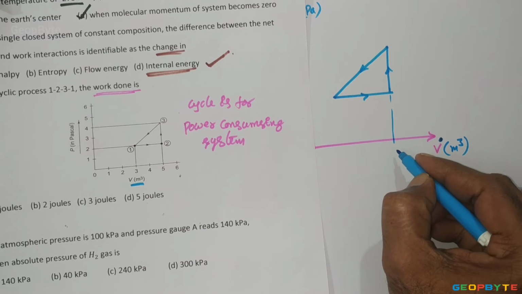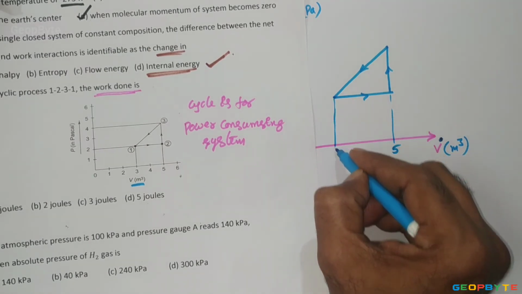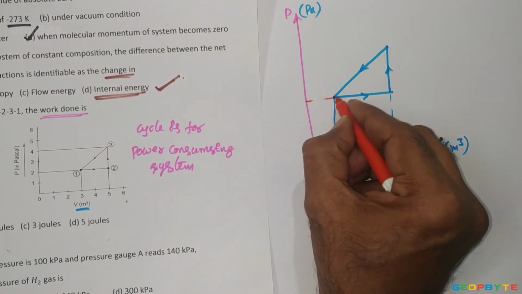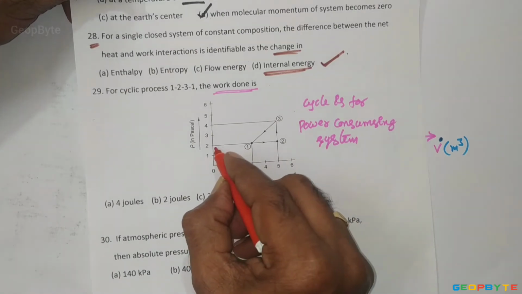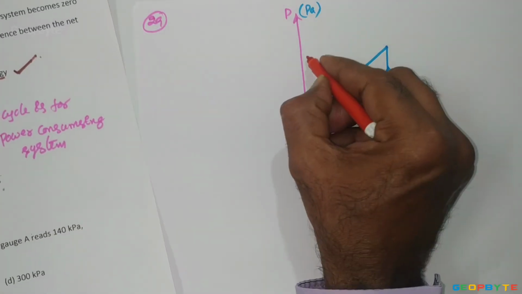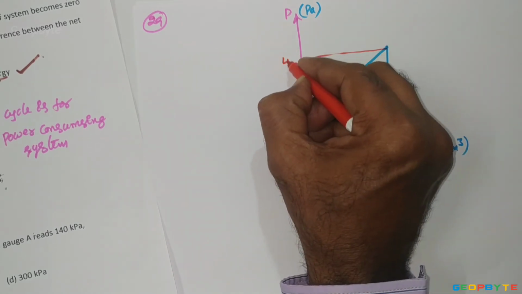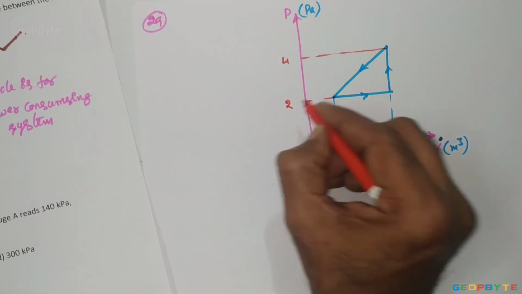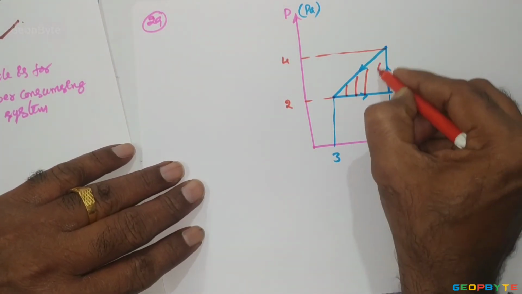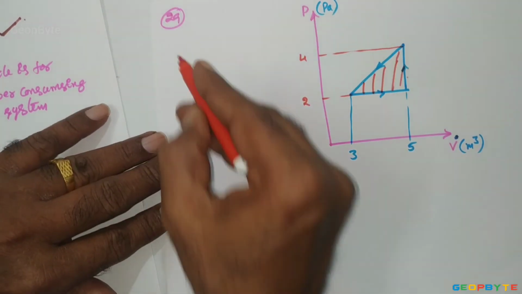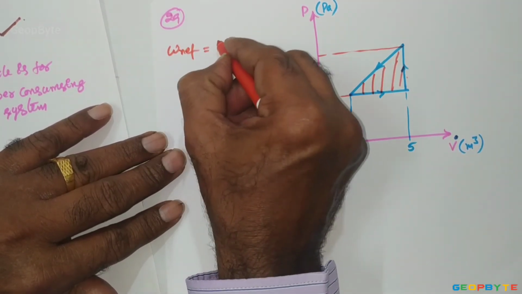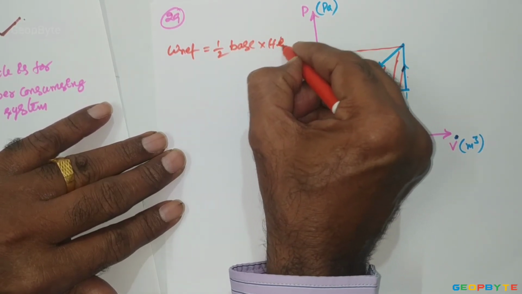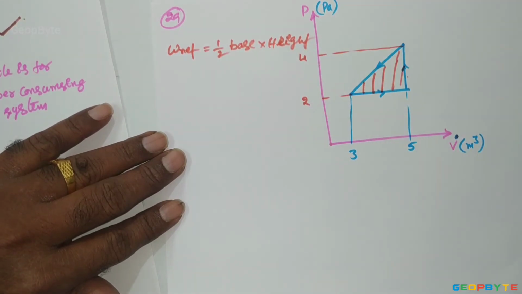Corresponding to this state, volume is 5. Corresponding to this state, volume is 3. Look at the pressure limits: somewhere here it is 4 Pascal, and this one is 2 Pascal. So the area within the triangle is equal to net work interaction. So net work interaction equals half into base into height. That is the area of the right angle triangle.